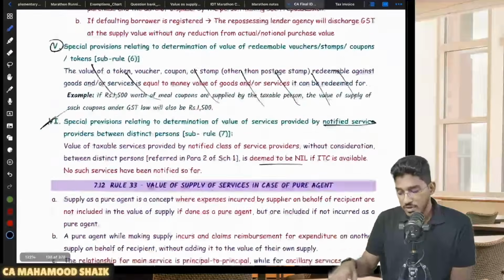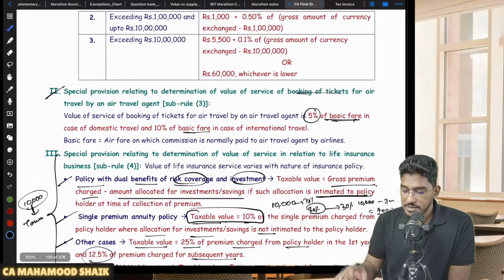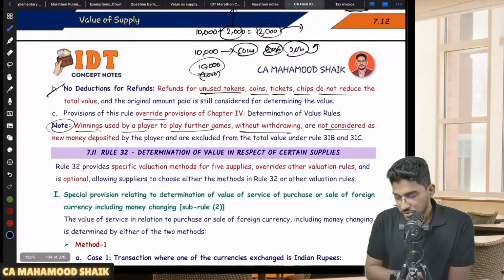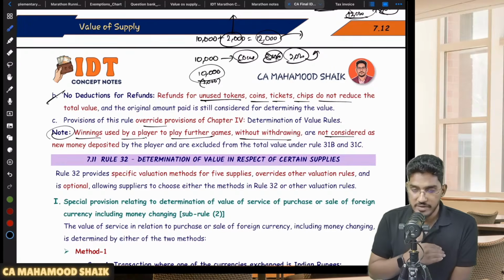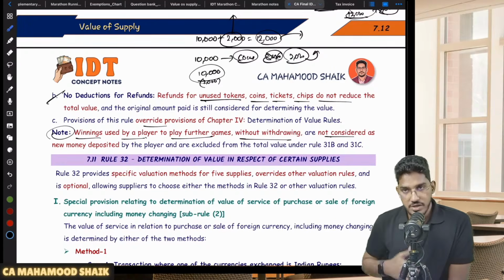This is the important discussion from the value of supply chapter. I hope you're all able to grasp the concept in a quick manner. Right. So with this, I'm trying to wind up this value of supply also. So I will wind up today's marathon series. In the next session, tomorrow, we'll try to continue our revision series.